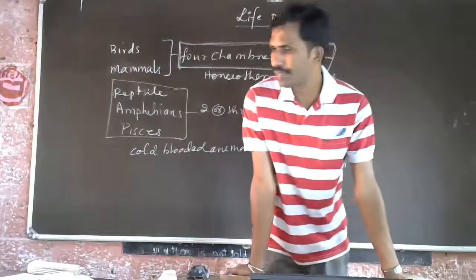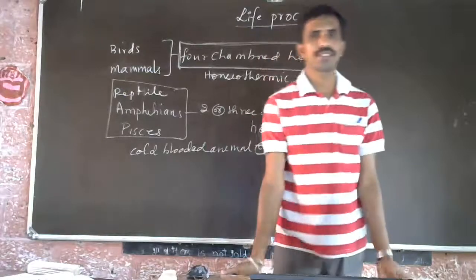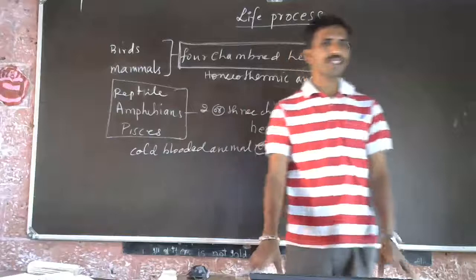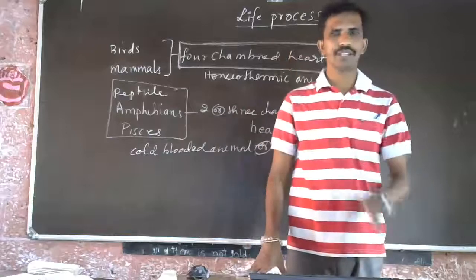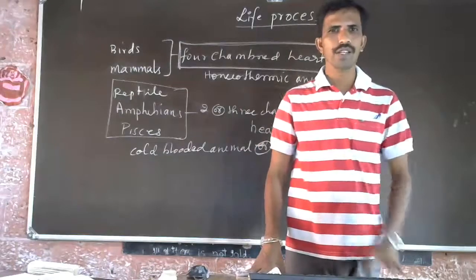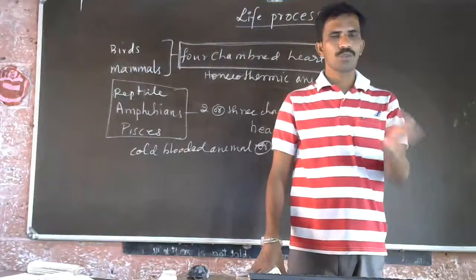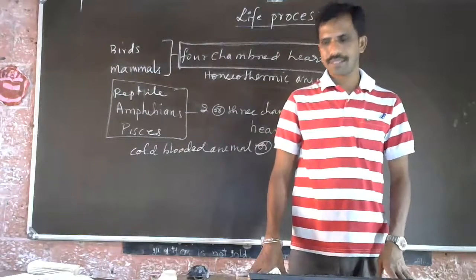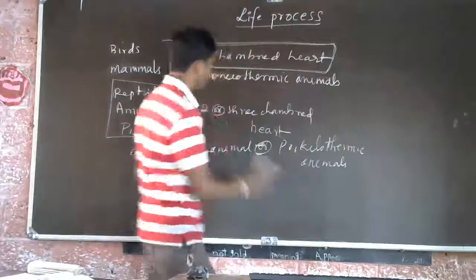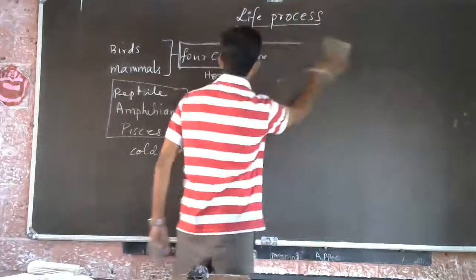Next part of the lesson is the tubes and the blood vessels. Already we have discussed the blood vessels, arteries and veins. You know the difference between artery and veins. One more blood vessel is there, called capillaries.